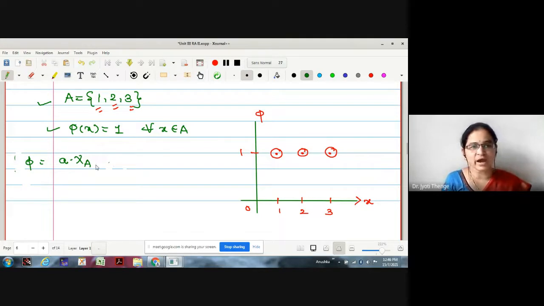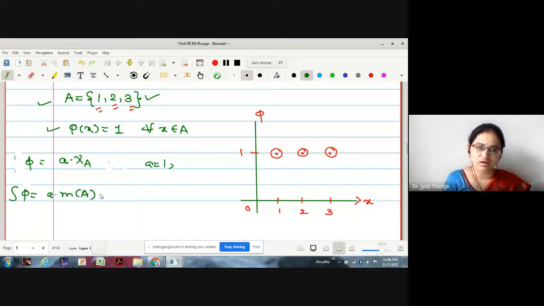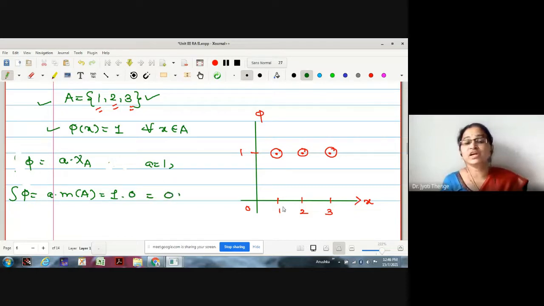What is a? 1. This is set A. Then what is the integration of phi? Is it a into measure of A? A is 1. What is the measure of A? 0. So the integration is 0.